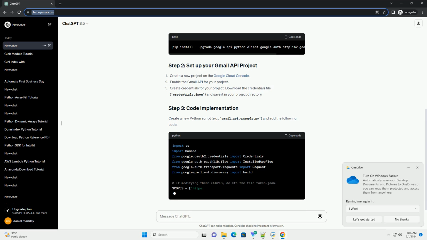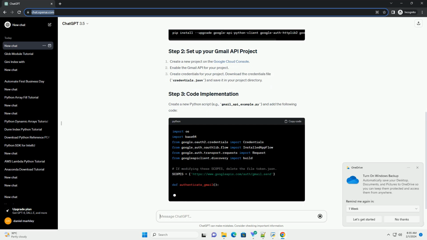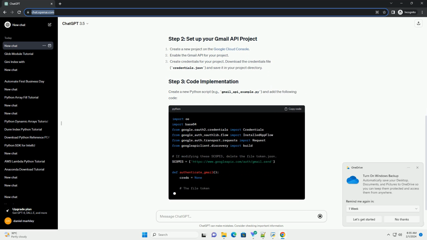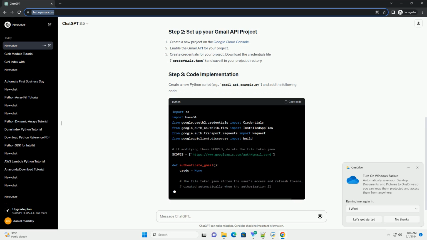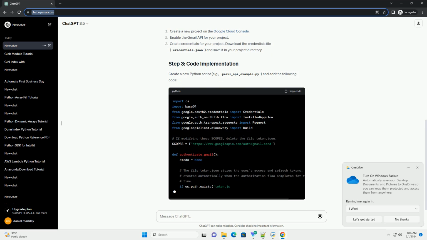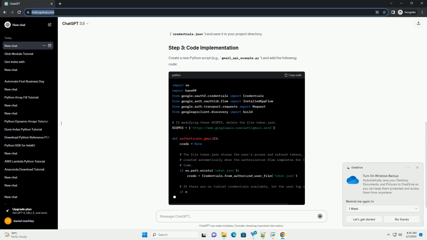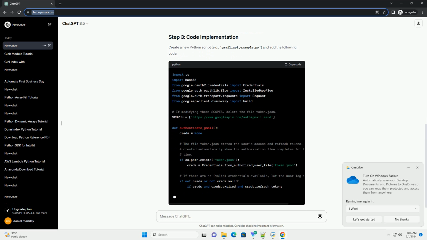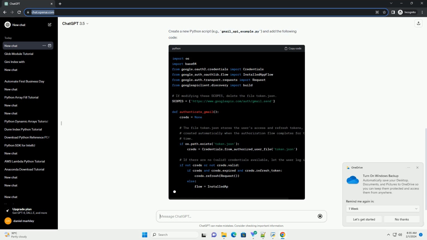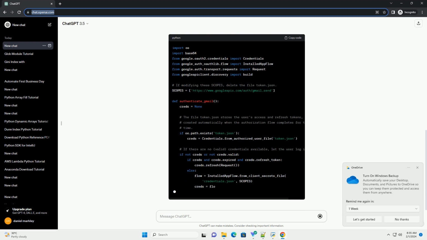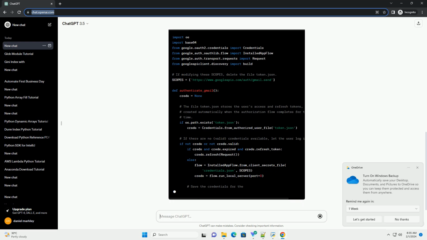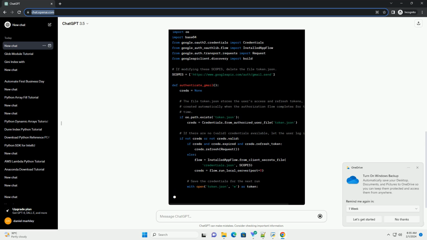Create a new project on the Google Cloud Console. Enable the Gmail API for your project. Create credentials for your project. Download the credentials file, credentials.json, and save it in your project directory. Create a new Python script, for example Gmail_API_example.py, and add the following code.